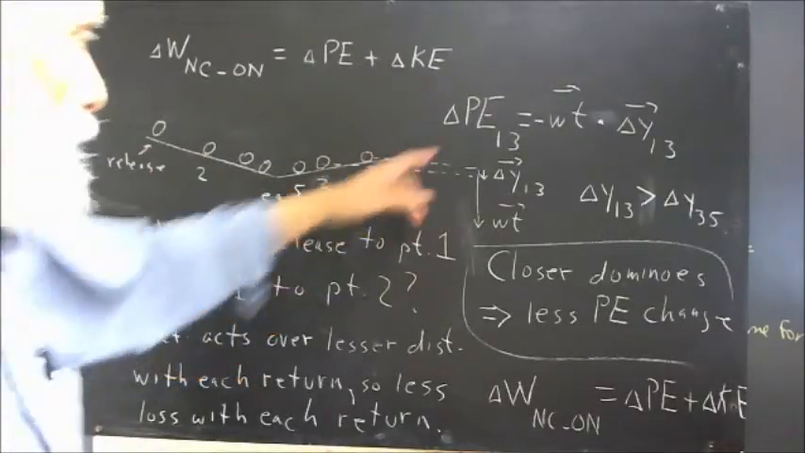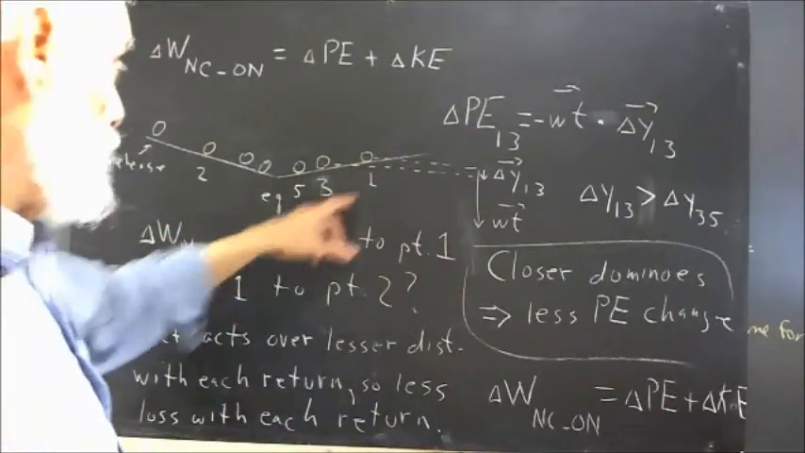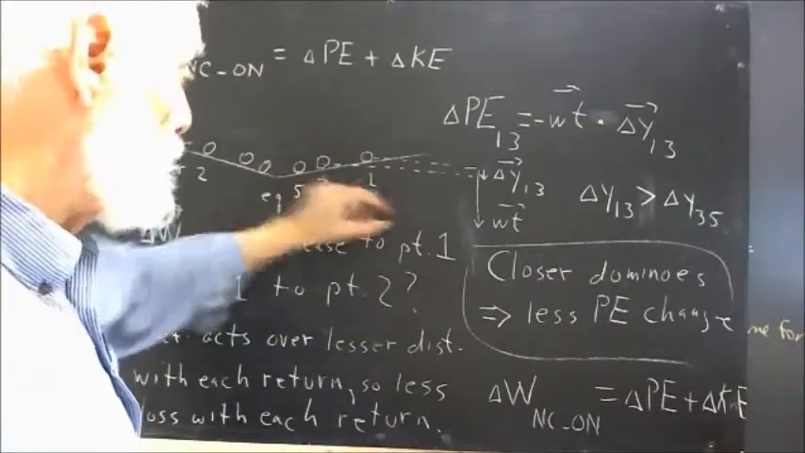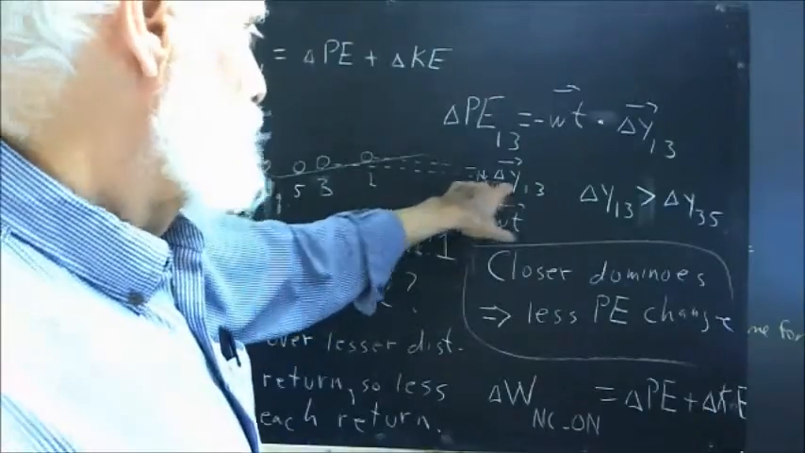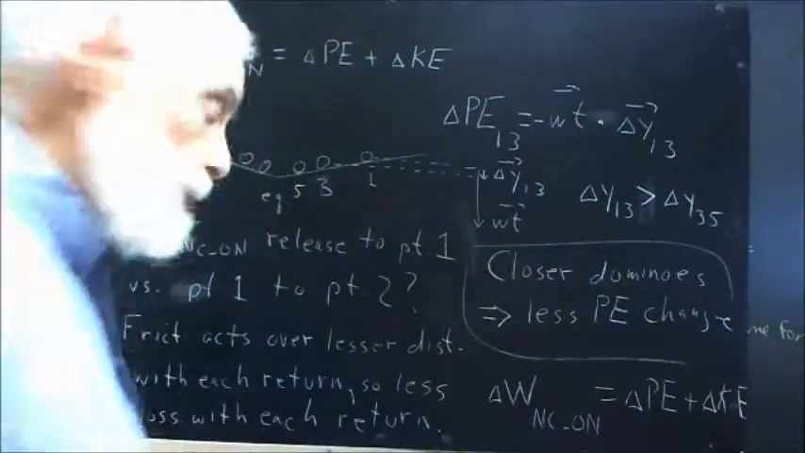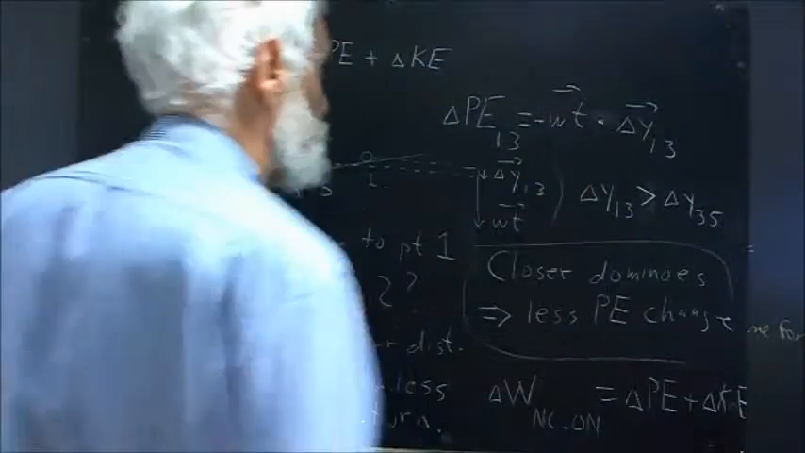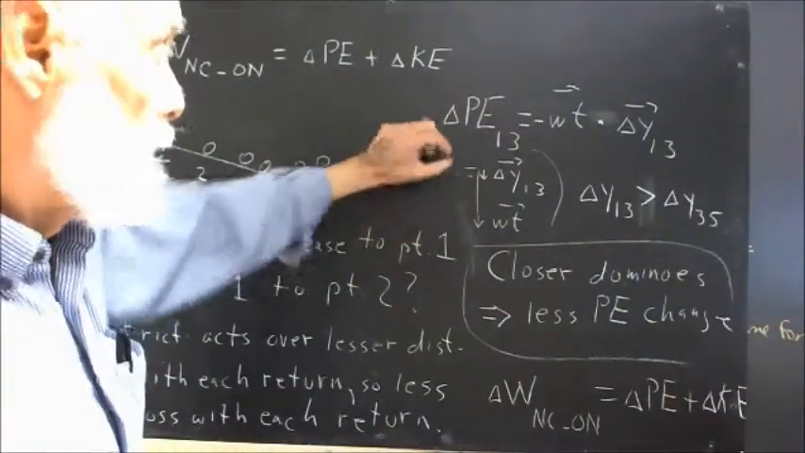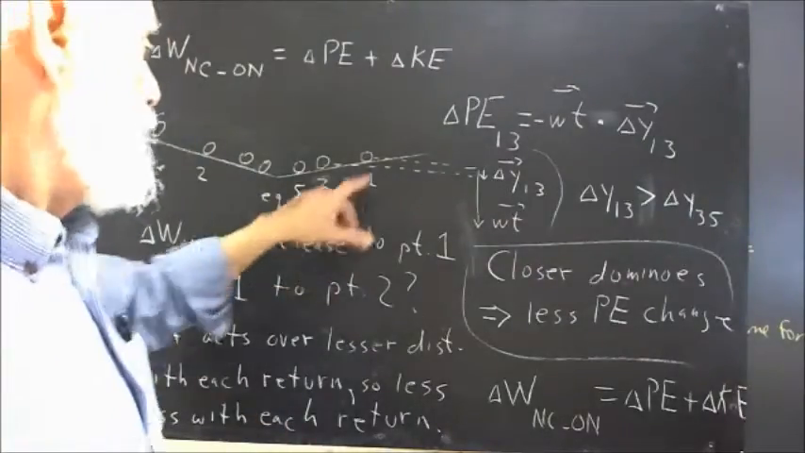Now, that's related to the potential energy change. The potential energy change, let's say from point 1 over to point 2 and back to point 3, we have a delta y, which I labeled delta y13, and that vertical displacement multiplied by the weight gives you the change in potential energy.